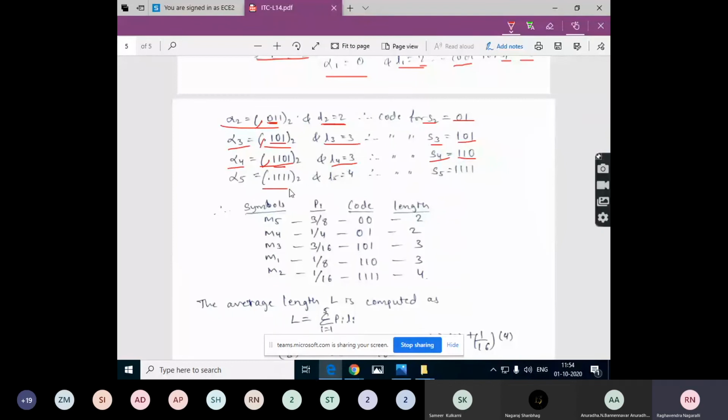Alpha 5 is this one, and L5 is equal to 4. Remove this binary point and consider the code word for 4 places. So for 4 places, 1111 is the code word for symbol S5. Now listing all these values, the different symbols, their corresponding probabilities, the code words and the lengths that we calculated in step number 3, all are listed here.